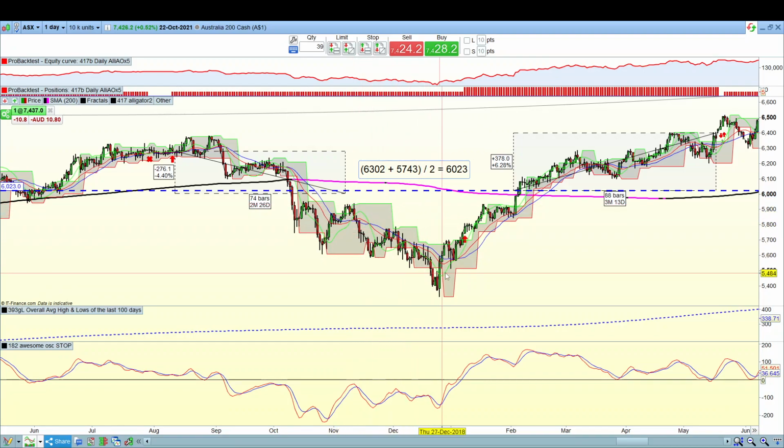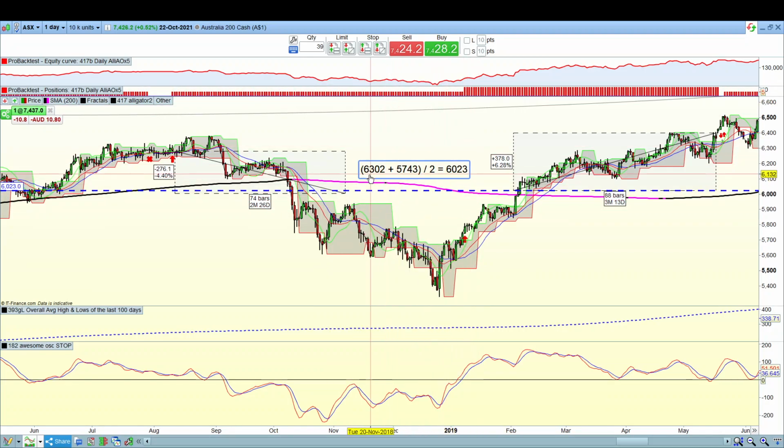Price kept going down. Then finally the alligator teeth broke above again, the green above the red. That's what it's done there. But in this case, the awesome indicator broke into the positive, above 0. Also, it broke above the fractals, that grey area there. So even if the awesome indicator was above 0, and the green line was above the red line there, it still wouldn't have entered because the price was still below the fractals. So the entry criteria needs to meet all 3 conditions to add more contracts. That's what it's done there. The awesome indicator is greater than 0, it broke above the fractals, and the alligator teeth are in the green above the red. So it added 5 more contracts to this position.